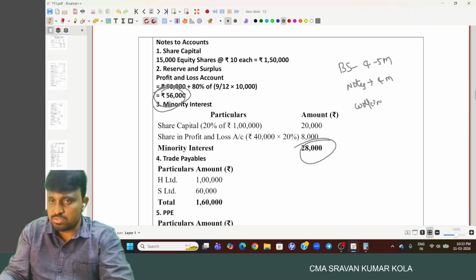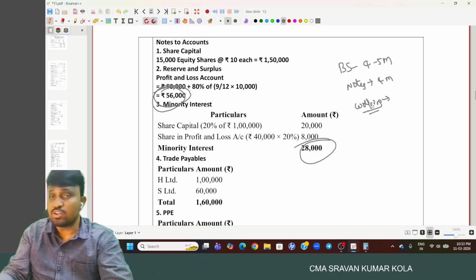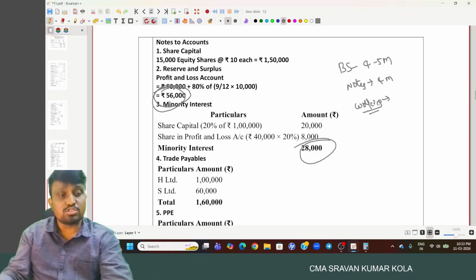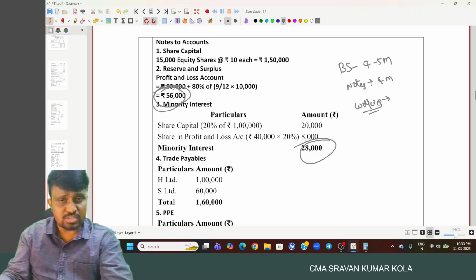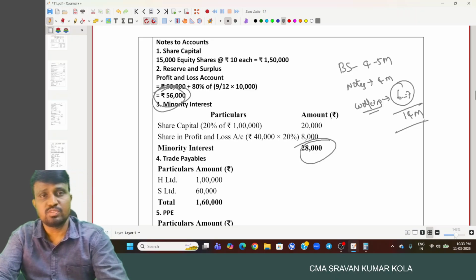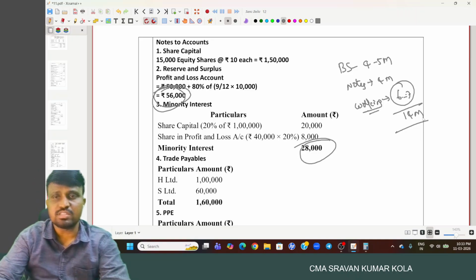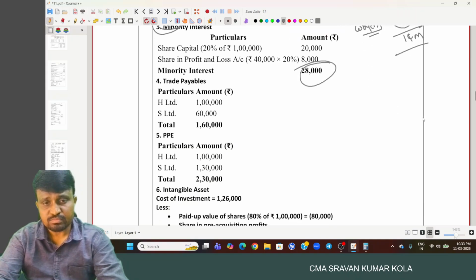For the working notes relating to the calculation part, analysis of reserves and surplus, cost of control, minority interest, and consolidated reserves and surplus, you get 6 to 7 marks. So total 14 marks maybe. But this is a simple question. Generally, the marks allotted are like that.